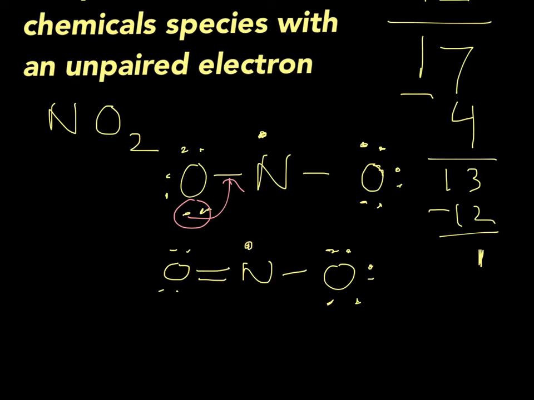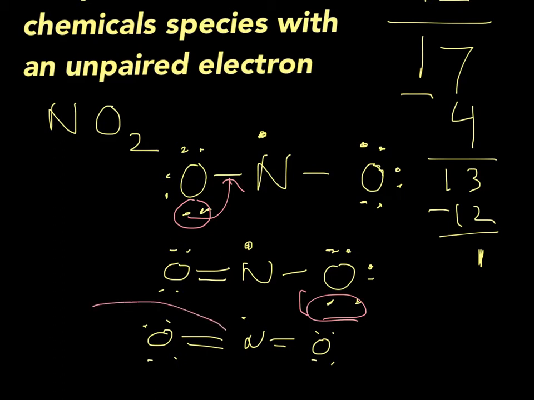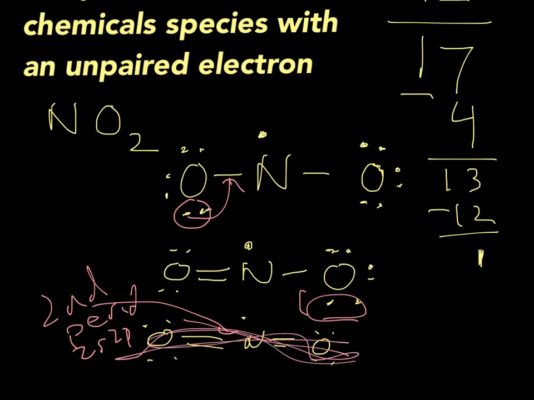No, it's not happy. Well, can we share another pair? What happens if we share another pair? When we share another pair, that gives our nitrogen now 2, 4, 6, 8, 9. Uh-oh, we have a problem. Nitrogen's in the second period, so it only has the 2s and the 2p for its valence shell. So it can only hold a maximum of 8 electrons. So it can't form that structure.